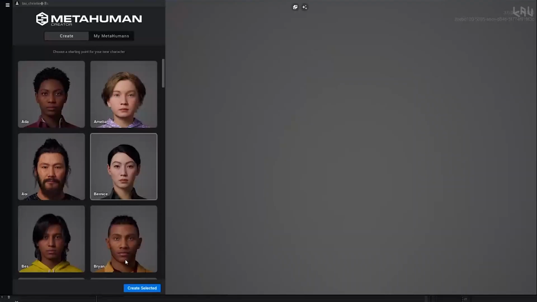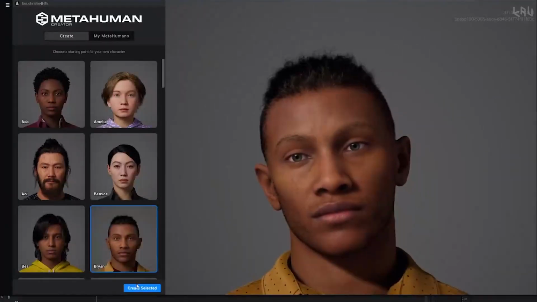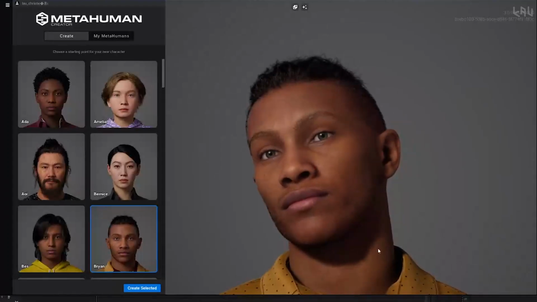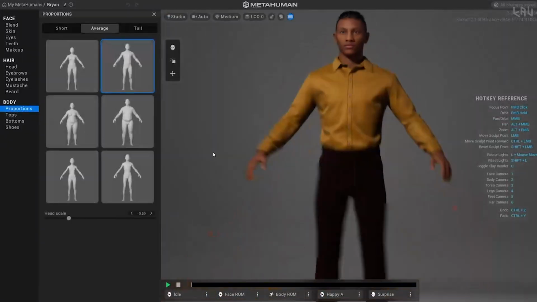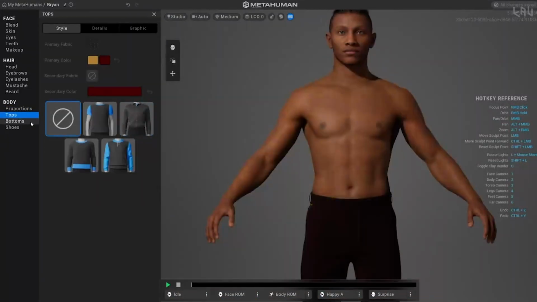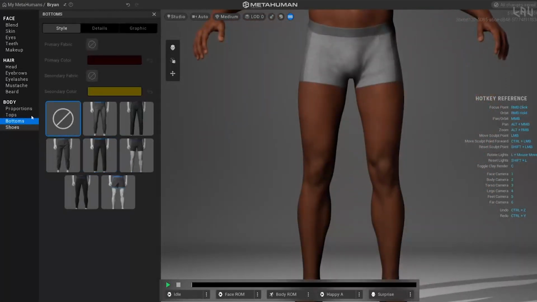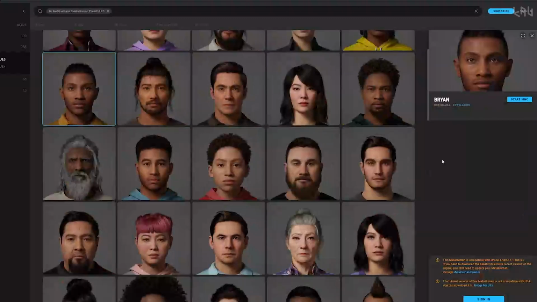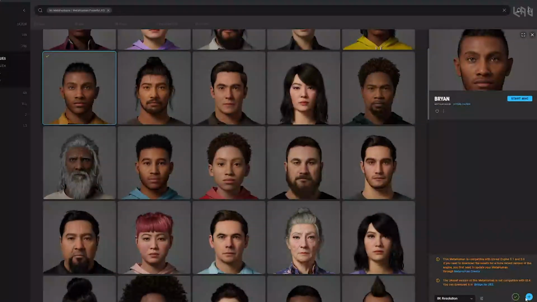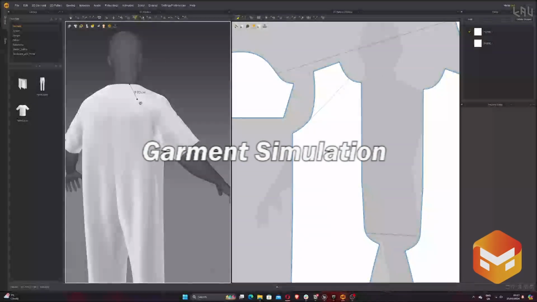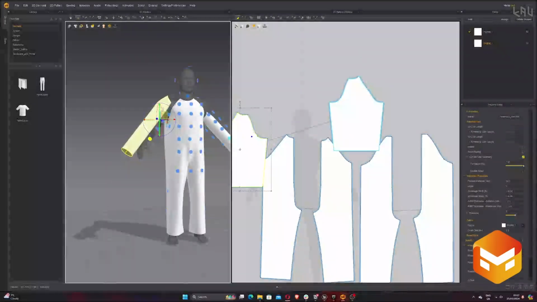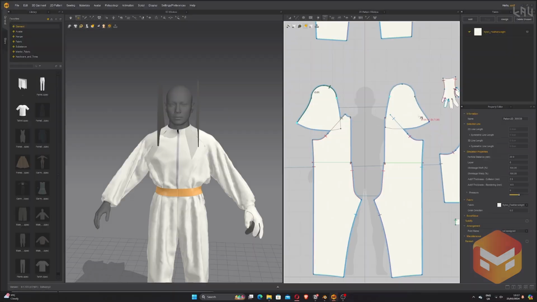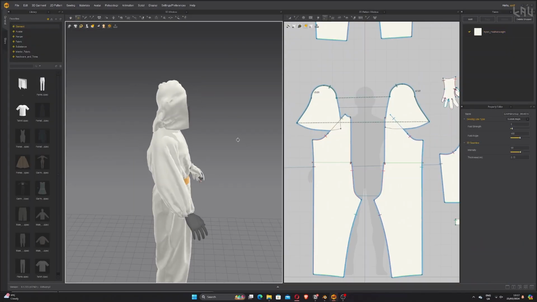I headed on over to Unreal's Metahuman creator to find us our perfect DJ Bunnyman. Brian looks like he'll be a fantastic fit. I removed the existing clothing since we're creating our own from scratch, and then from Bridge I exported him out to Marvelous Designer to start building out his clean room suit. Opening up Marvelous Designer, I've simulated the pattern pieces for the suit, drawing out the seam lines where the sleeves would be. Gonna build out this hood as well, and I started 3D modeling these goggles as well in Blender